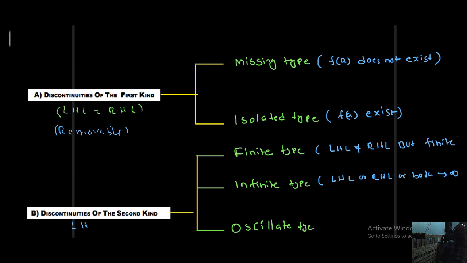Here LHL not equal to RHL. So this is called non-removable discontinuity. Non-removable.